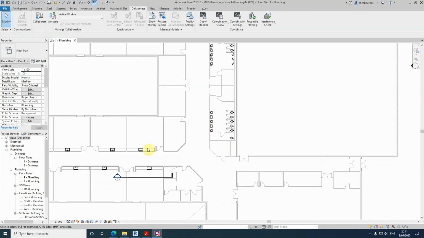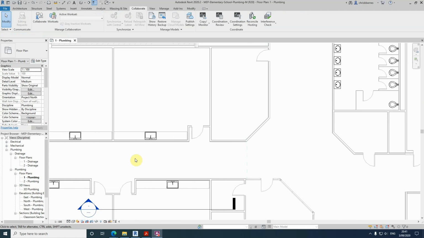Now we're going to go over to these classroom areas, but rather than do the same way as what we just did for these basins here, we're actually going to place an item in situ.